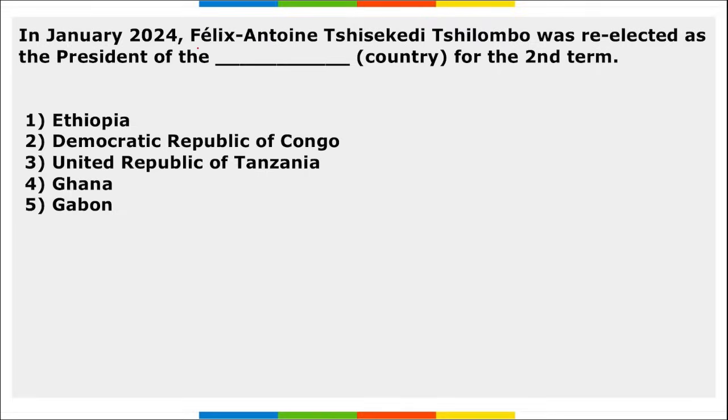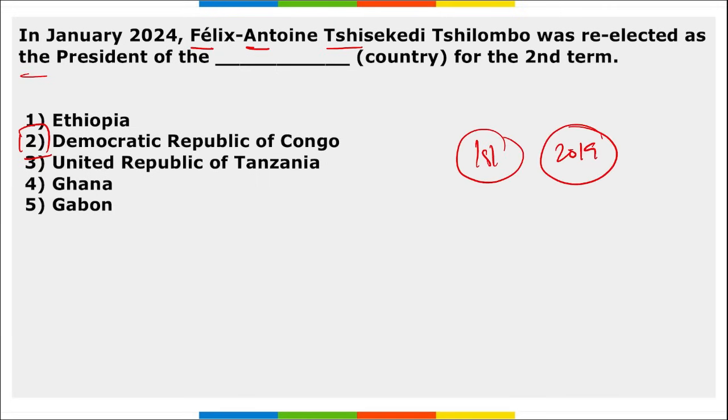Now let's move to some revision current affairs. In Jan, Felix Antoine Tshisekedi was recently re-elected as the president of the Democratic Republic of Congo for a second term, and he is set to be sworn in on 20th of Jan 2024. For the first time he was elected in 2019.